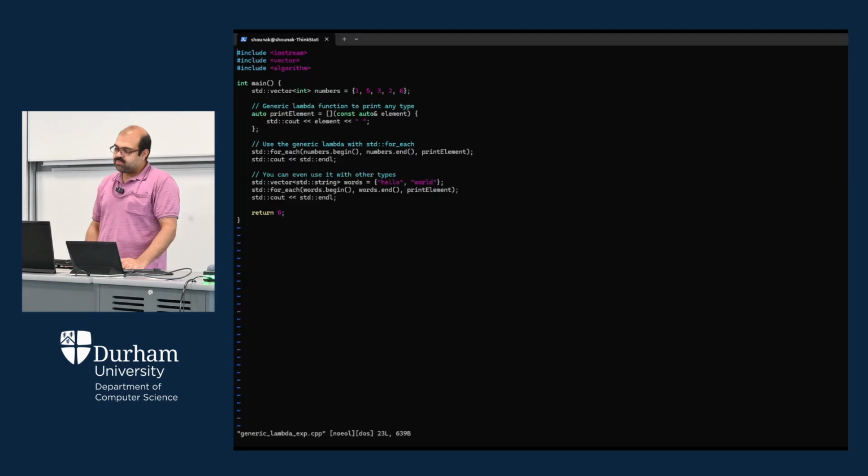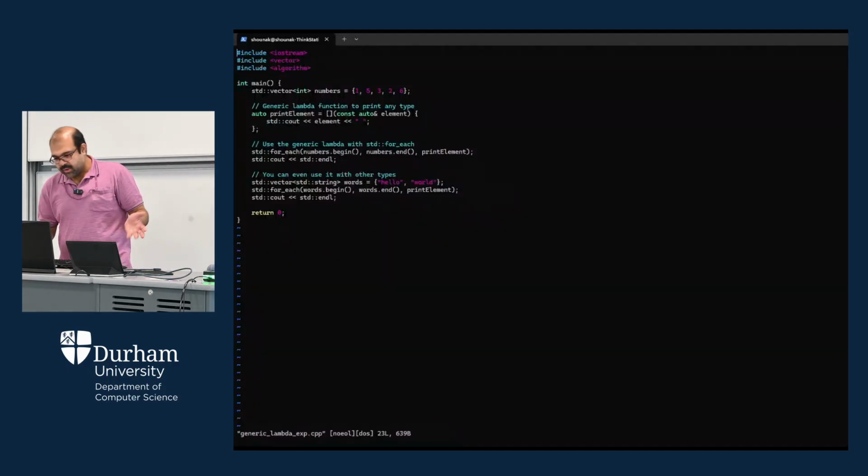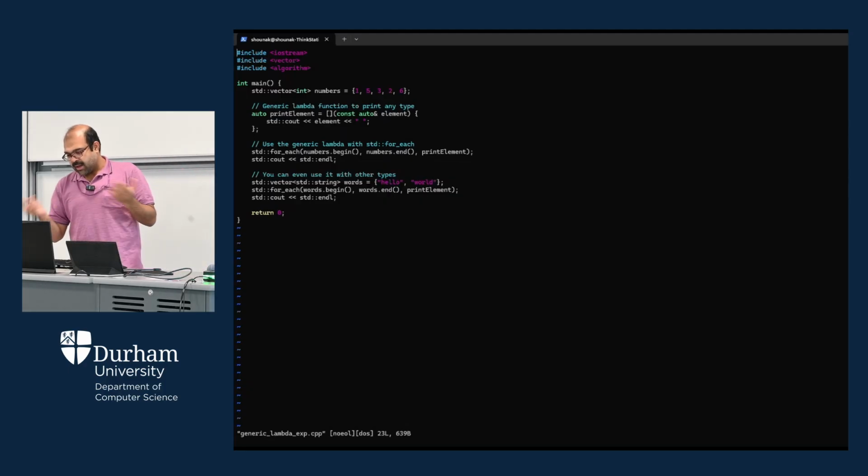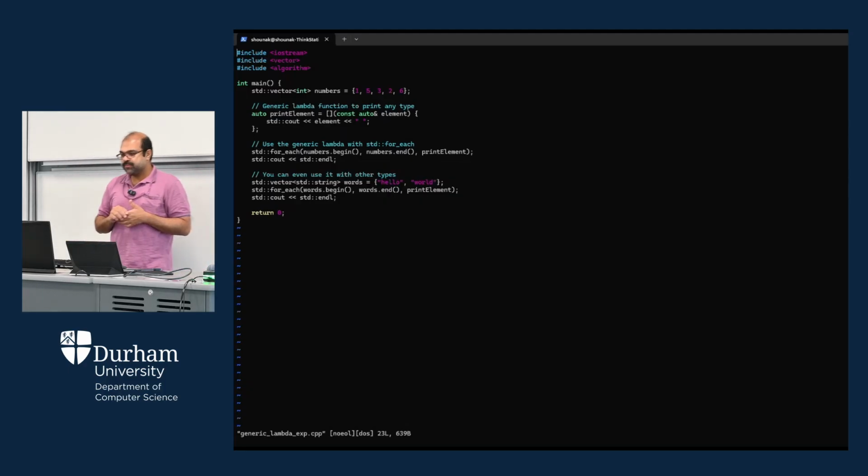Then we have const auto element. So the capture clause is practically empty here. We don't have anything in the capture clause. Then in the argument list we just have element alone, and then we have one print statement that will print the content of that particular variable. Next we are going to use the generic lambda with std::for_each. for_each is the function that I have told you is defined within the algorithm header file in the standard template library of C++. So the C++ compiler can automatically invoke that function and make the entire code for you.